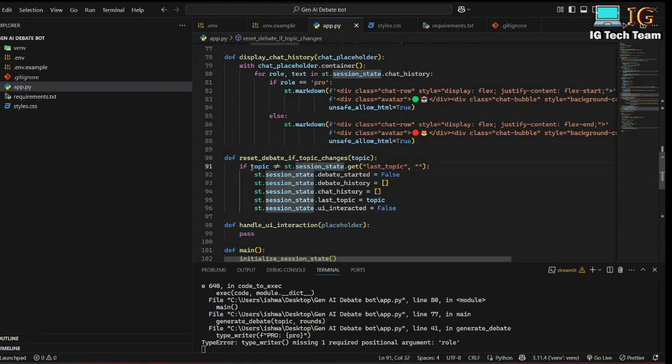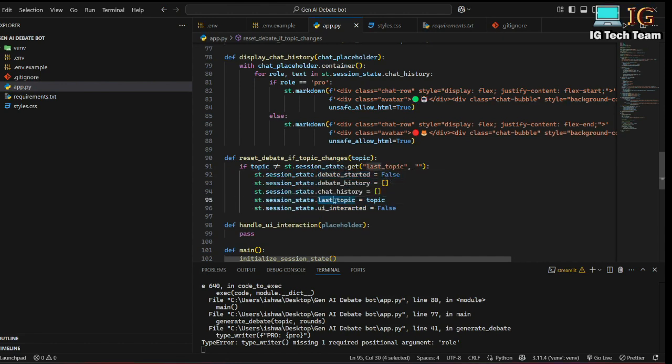What I have to write is I have to check if the topic that I am passing here is equal to the last topic or not. Right now, in the initial attempt, the last topic will be nothing. That means it is undefined or it is empty. What it will do is it will initialize this value again. Debate started will be false. Debate history will be empty. Chat history will be empty.